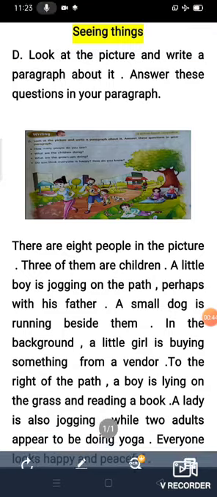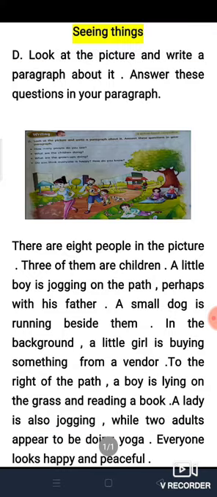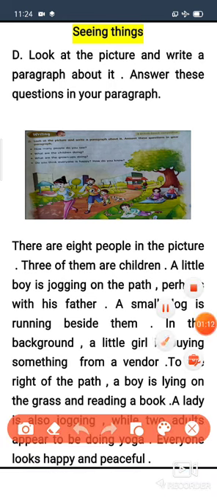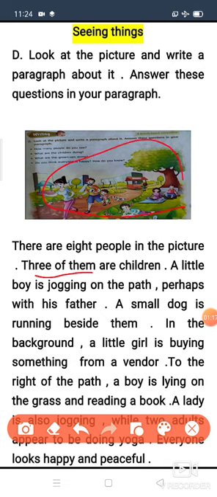I have already typed it here. You just look at here. The first question is, how many people do you see? So with the question we can say that there are 8 people in the picture. You just take out page number 31 from your English textbook. You can count children. There are 8 people in the picture. From these 8 people, 3 of them are children.